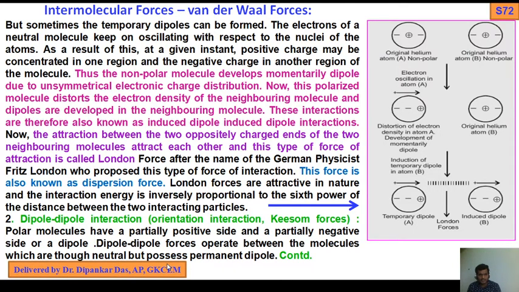I told you several times, polar molecules means there should be an electronegativity difference between two atoms. I already discussed electronegativity in the previous chapter, the modern periodic table, and made a video lecture on it. So polar molecules have an electronegativity difference, which means there should be a dipole.